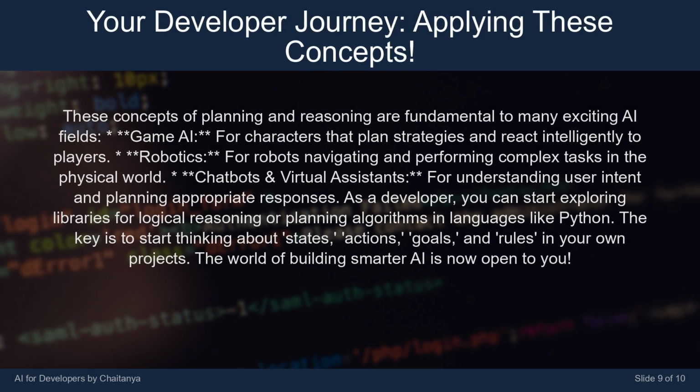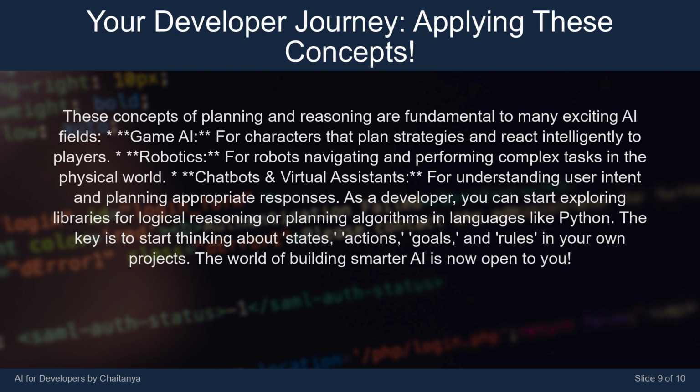These concepts of planning and reasoning are fundamental to many exciting AI fields. Game AI, for characters that plan strategies and react intelligently to players. Robotics, for robots navigating and performing complex tasks in the physical world. Chatbots and virtual assistants, for understanding user intent and planning appropriate responses.